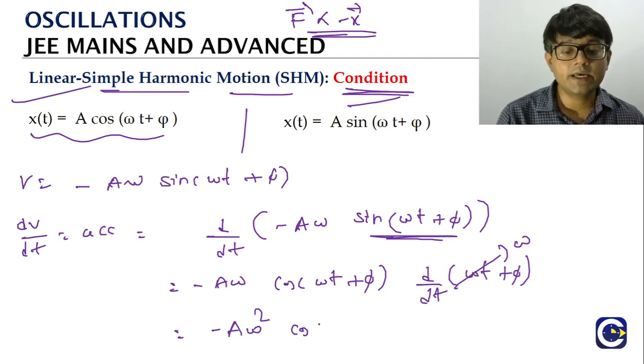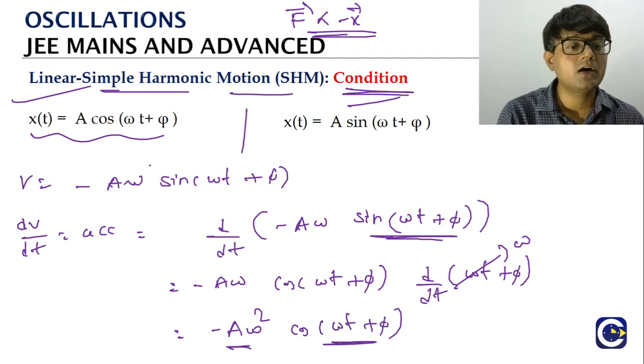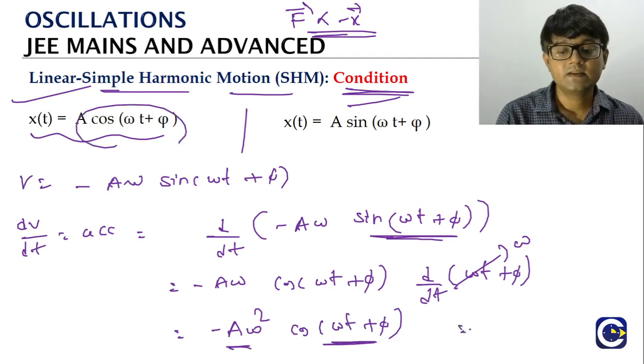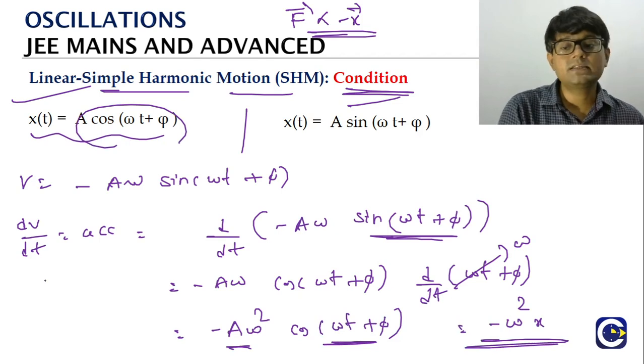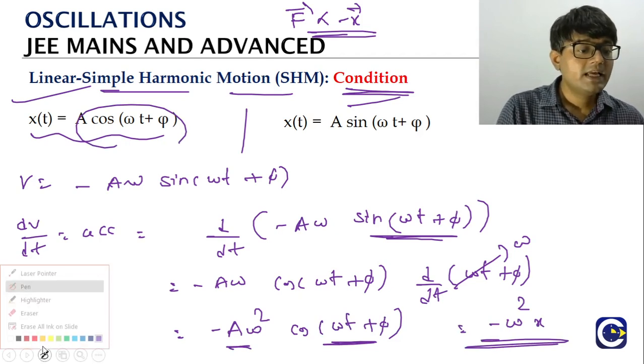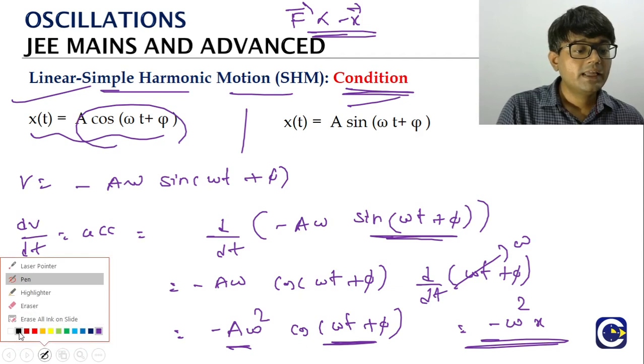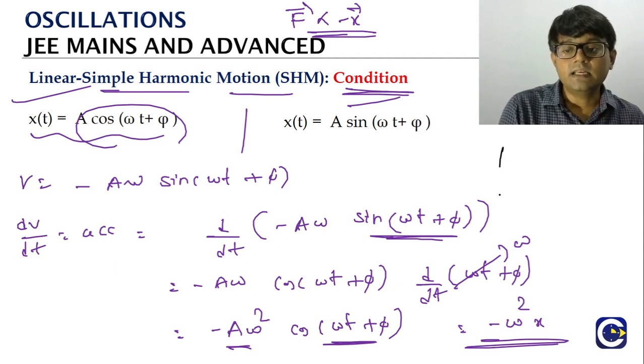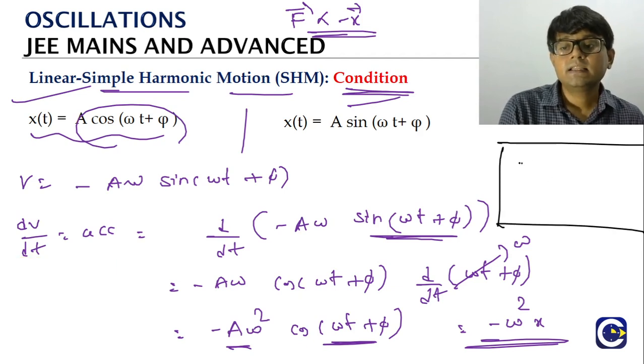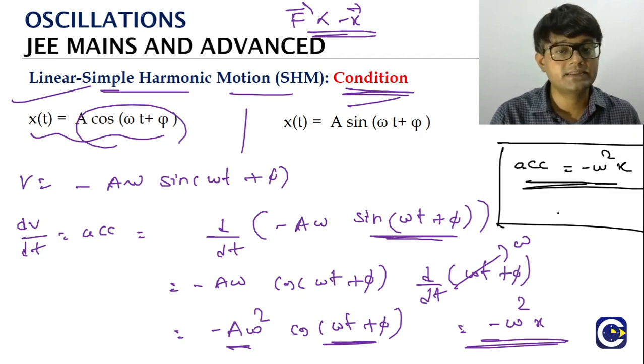So overall we will have minus a omega square into cos(omega t plus phi). Here you see a cos(omega t plus phi) is x. So minus omega square into x. This is what we will refer to as the condition of the SHM, the linear SHM basically. So the acceleration should be minus omega square into x.